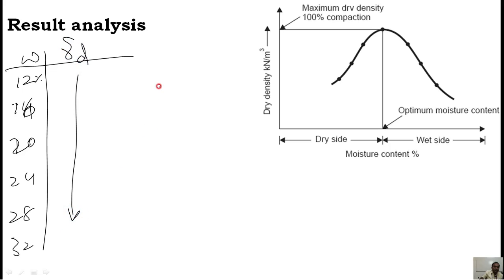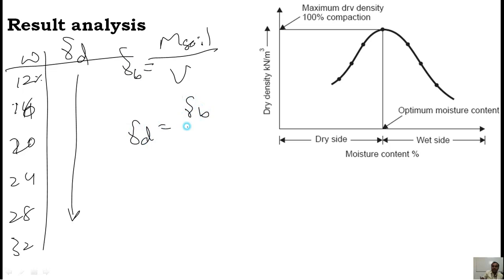How to get the dry density? You will know the mass of the soil, and the mold height and diameter are known, therefore you know the volume of the mold, and so you get the density. But this density is a bulk density. You want a dry density. Dry density is equal to bulk density divided by 1 plus W. This W is given here. Then you will get the dry density.